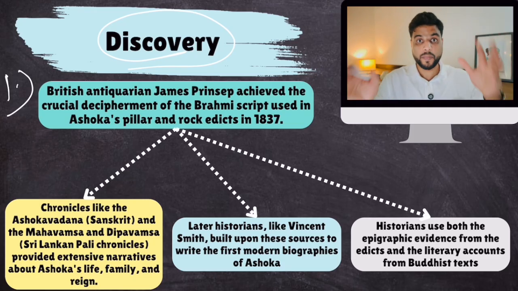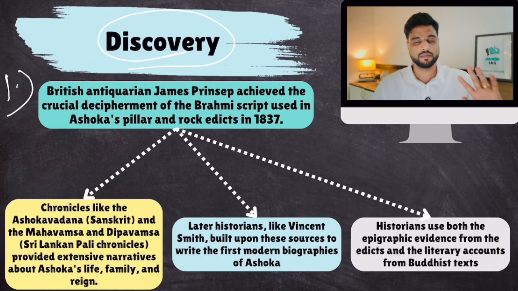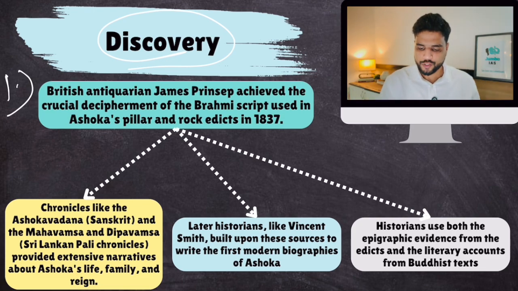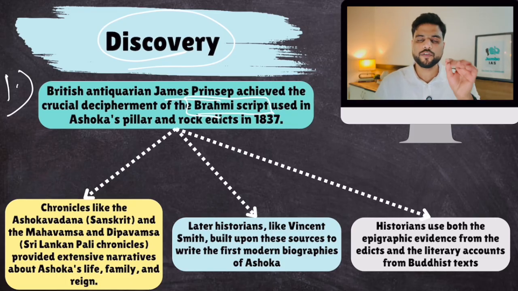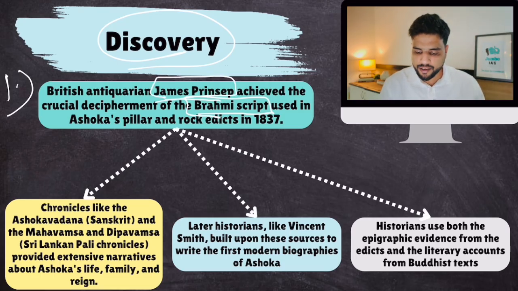They were finding these huge pillars, sometimes in Sanchi, sometimes in Delhi. Many places had these huge, tall, polished sandstone pillars, but you were unable to read them. Then James Prinsep deciphered Brahmi script, the script in which most of the messages of Ashoka were written. When James Prinsep deciphered Brahmi script, he was able to read what was written on those pillars.